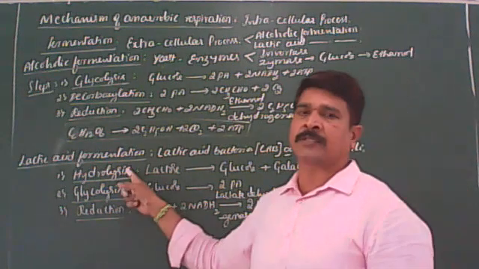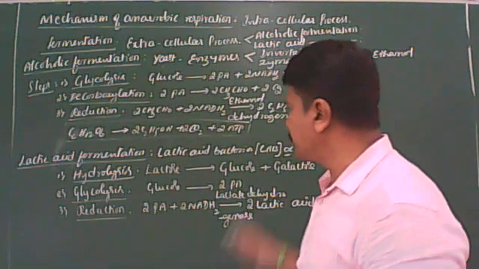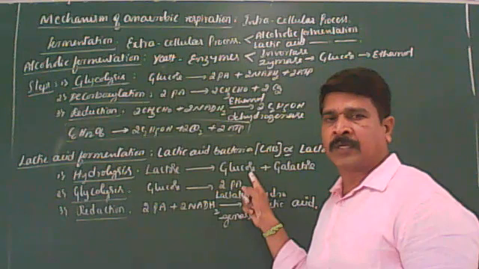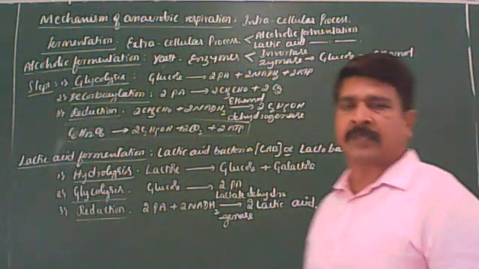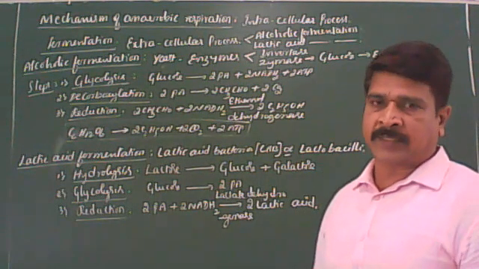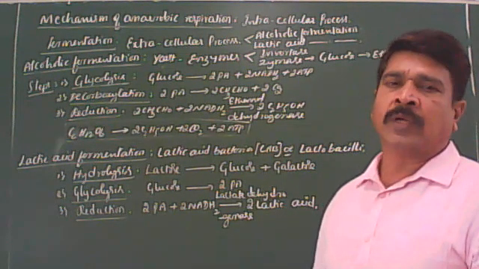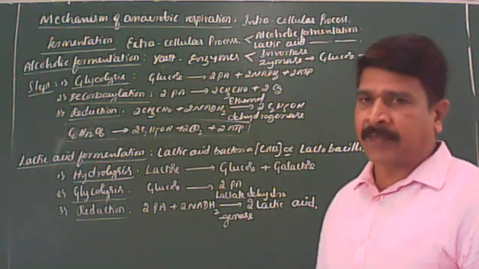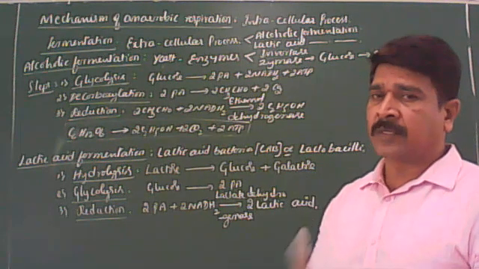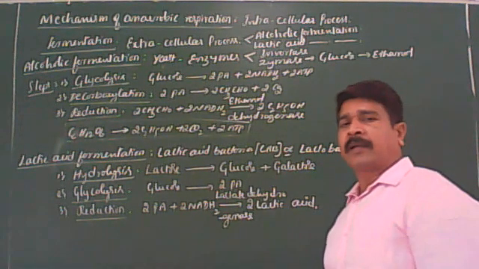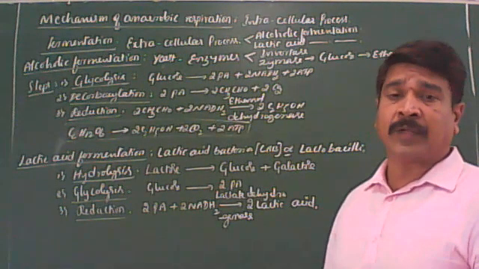One is hydrolysis. Here, lactose undergoes hydrolysis and gives rise to two molecules of monosaccharides, glucose and galactose. Glycolysis: one molecule of glucose is oxidized into two molecules of pyruvic acid. Correct? Then reduction: two molecules of pyruvic acid are reduced to lactic acid in the presence of the lactate dehydrogenase enzyme without liberation of carbon dioxide. You remember this. So these are the steps involved in lactic acid fermentation. So this is the mechanism of anaerobic respiration.